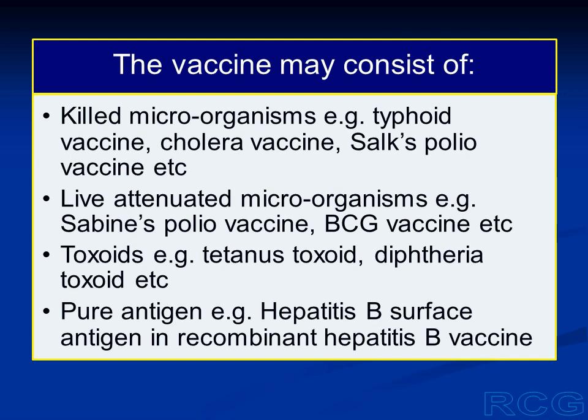When we use killed microorganisms, since the microorganisms are not live, they cannot cause infection, they cannot cause disease. But the antigen is still present in the microorganisms.